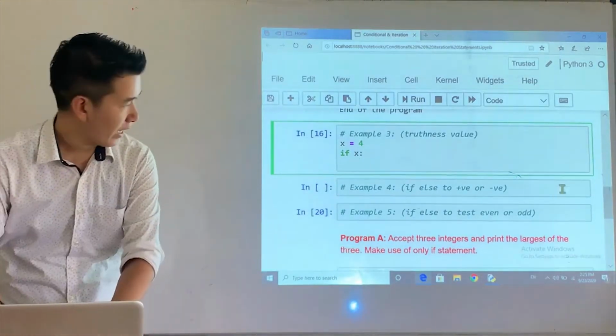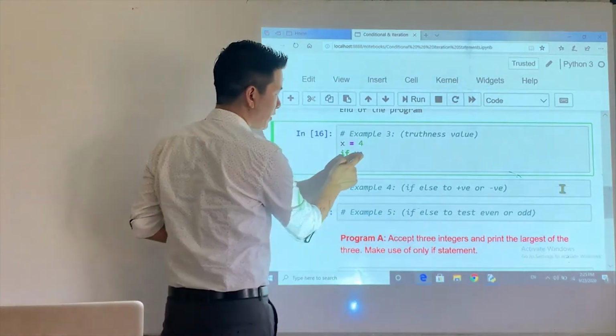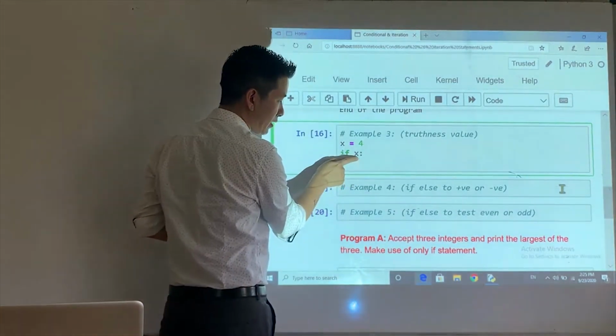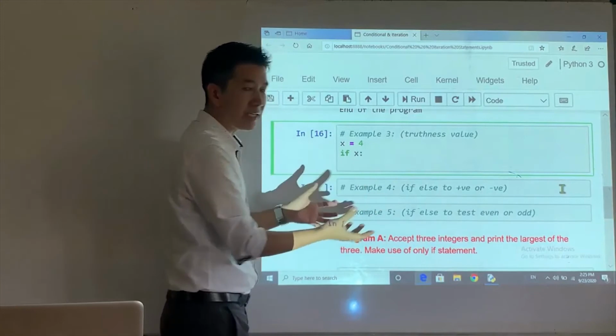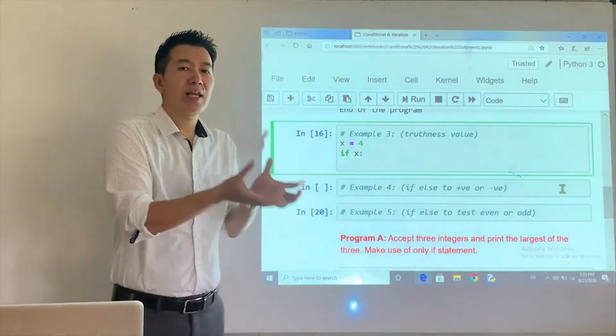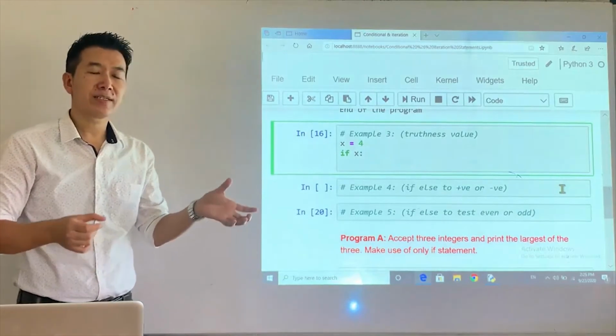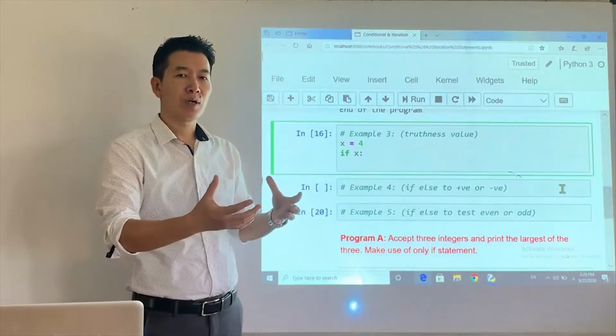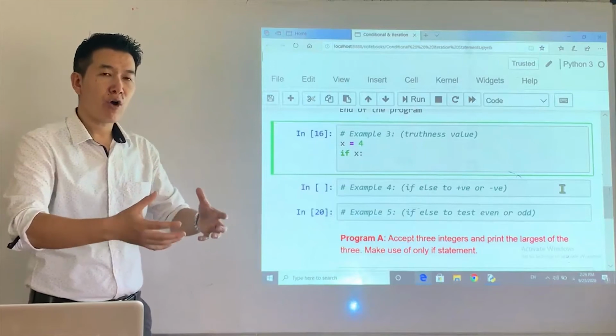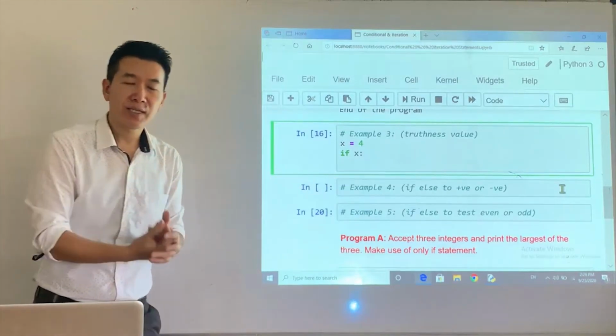Now look at this. The moment you press enter, what happens? The cursor lines up here. So the IDE is trying to help us. This is the reason why we call it an integrated development environment. The environment should have all the features, the facilities.